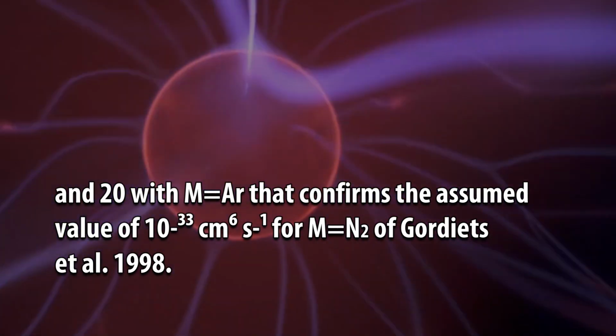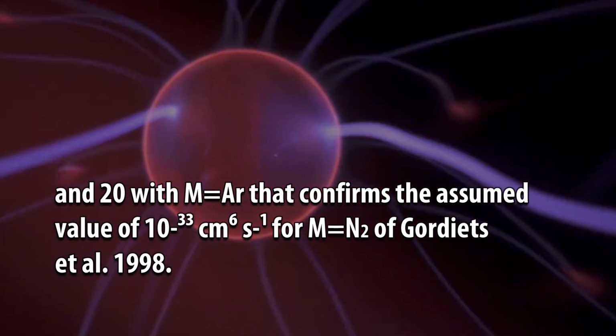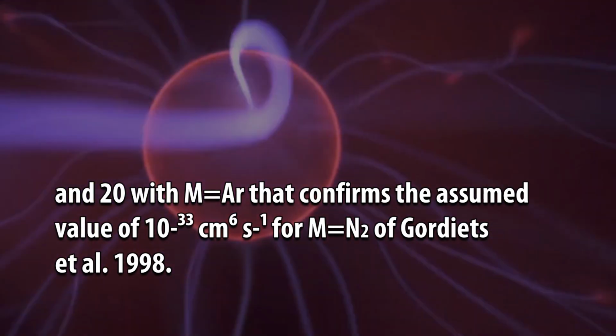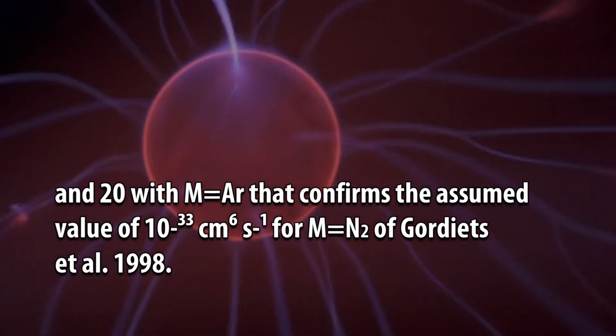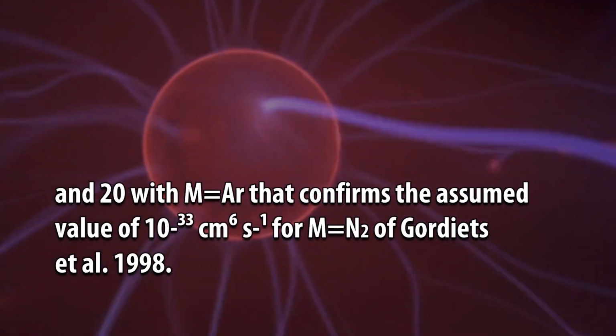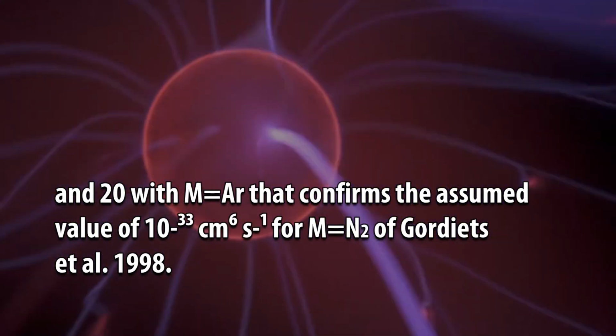That confirms the assumed value of 10 to the power of minus 33 cm to the power of 6 s to the power of minus 1 for M equal to N2 of Gordietz et al. 1998.